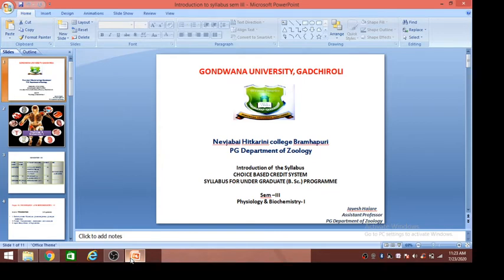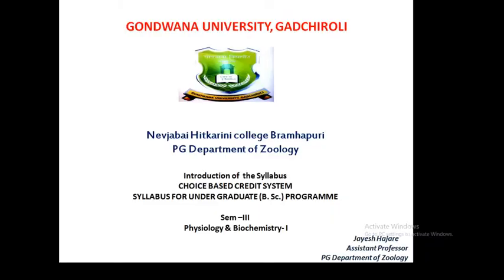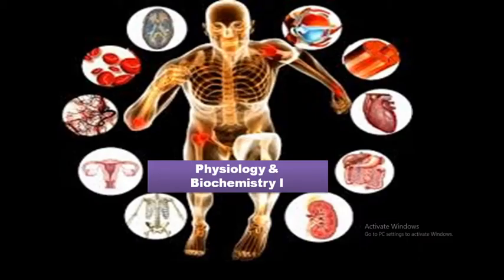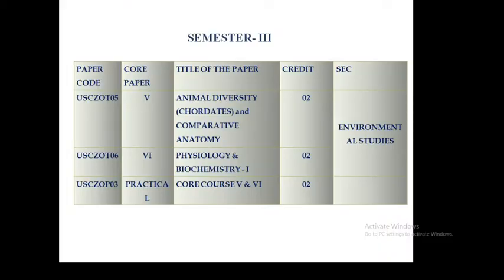Today we have to start the introduction of the syllabus under the choice-based credit system that has been prescribed by Gondwana University, Gadchiroli for BSc Semester Three, and the paper is Physiology and Biochemistry 1. So we just move to the next slide. As you can see, there are numerous topics under this system that we have to understand.